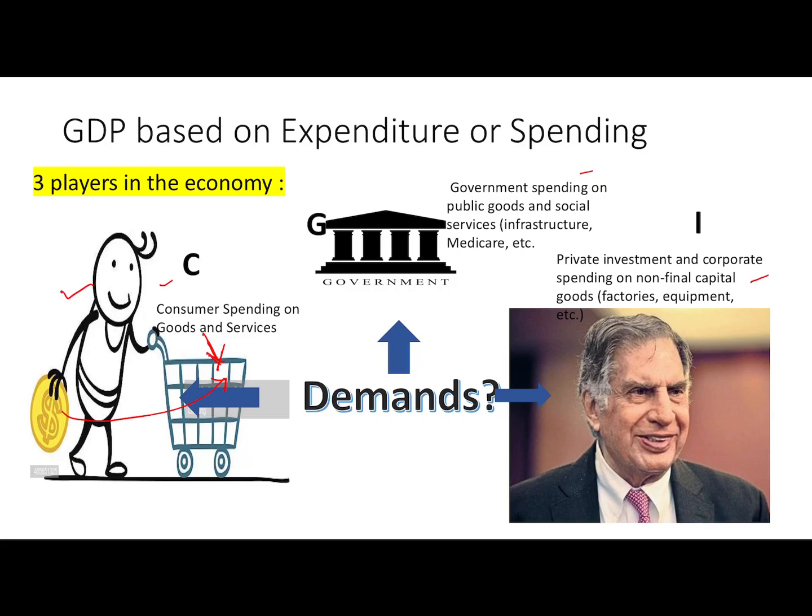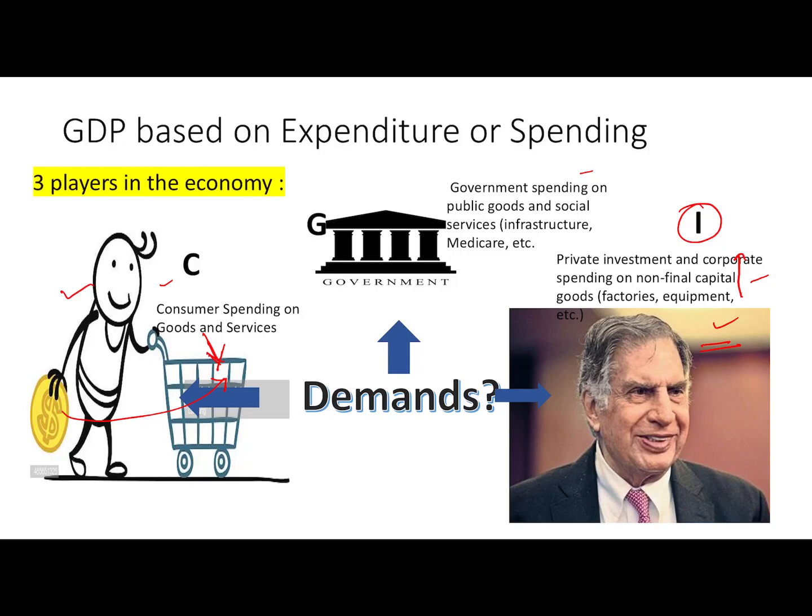Consumer spends on consumer goods and services, food, clothing, housing, etc. We call it C. Second is corporate. They spend on capital goods, that is factories and equipment. We call it I, investments, because these capital goods, that is factories, equipment, etc., will help in producing more goods and more profit. So in a way, these are investments.